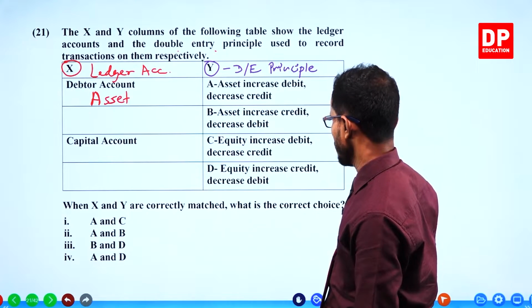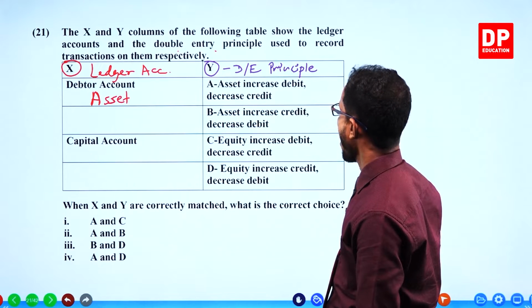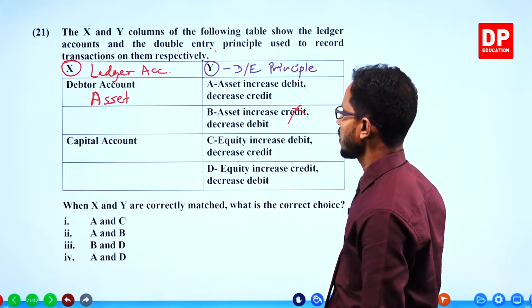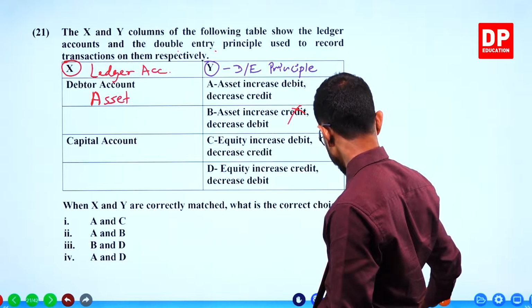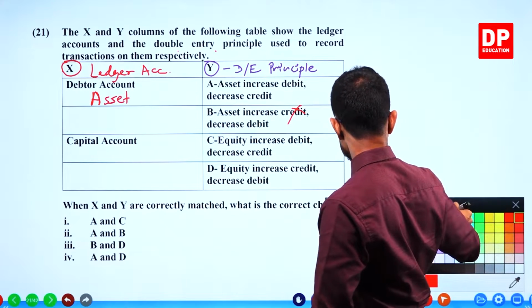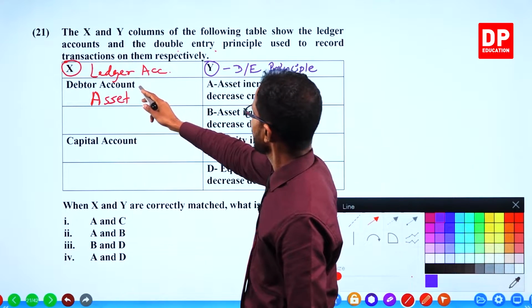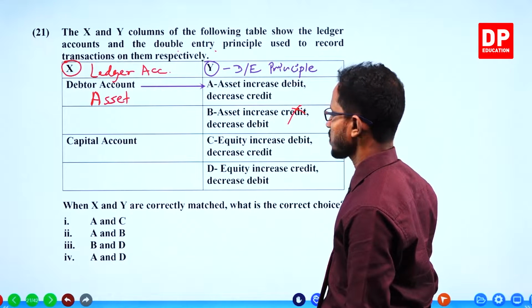X and Y are correctly matched. What is the correct choice? Asset increase credit? No, it's wrong. So this is the matching one: debtors account, asset increase debit, decrease credit.